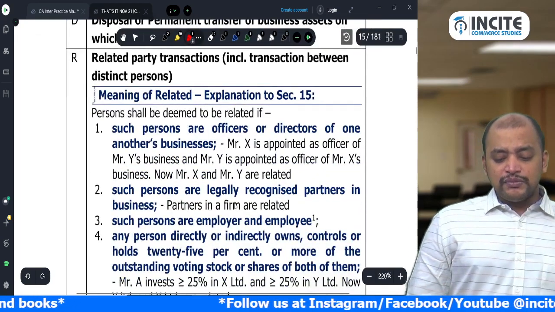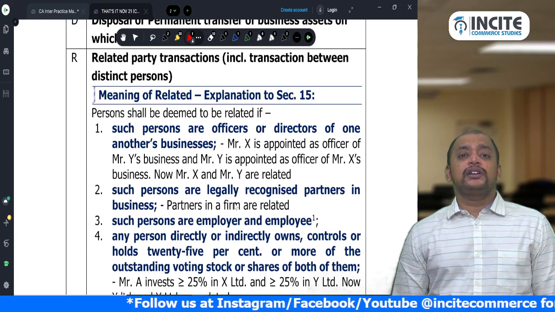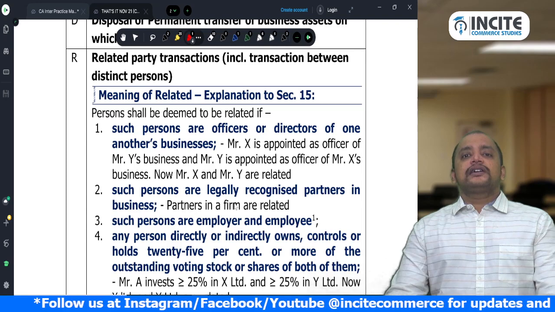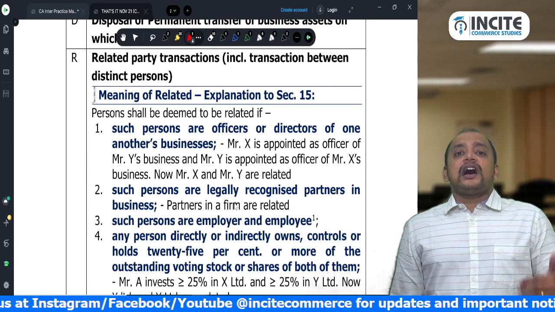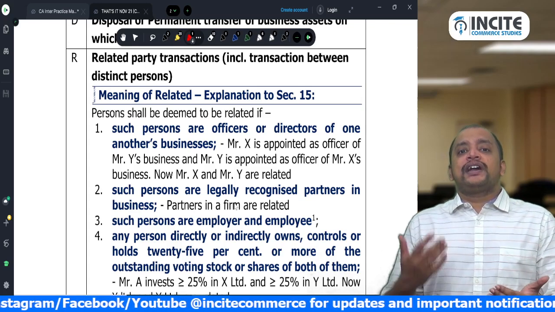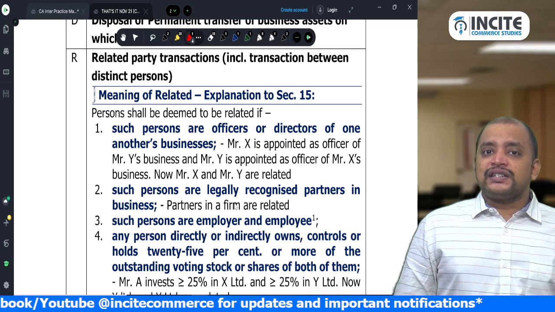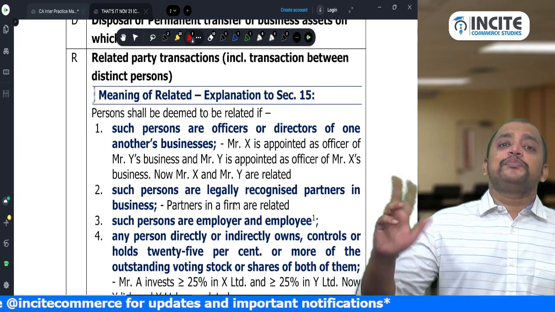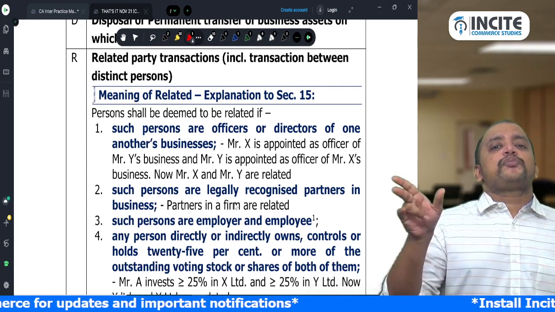And what is the meaning of related persons? That is given in the explanation to section 15. What does it say? Two persons are deemed to be related if such persons are officers or directors of one another's business. Take supplier and recipient: the supplier owns a business in which the recipient is appointed as officer, and in the recipient's business, the supplier is appointed as officer.